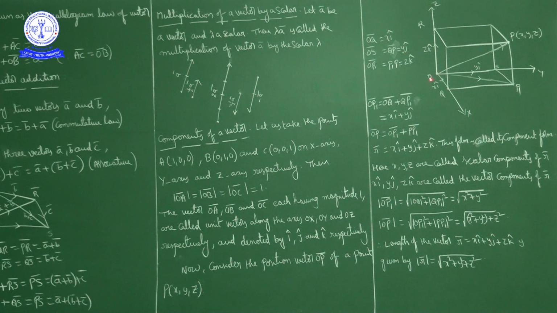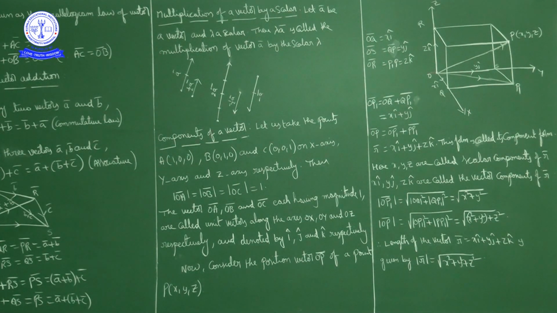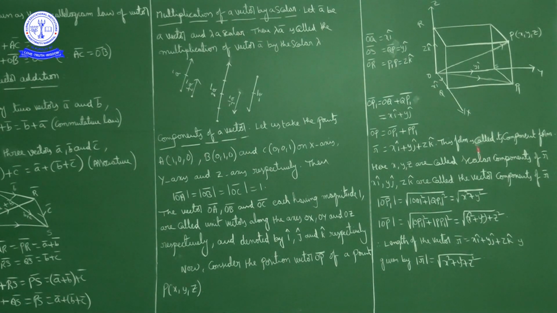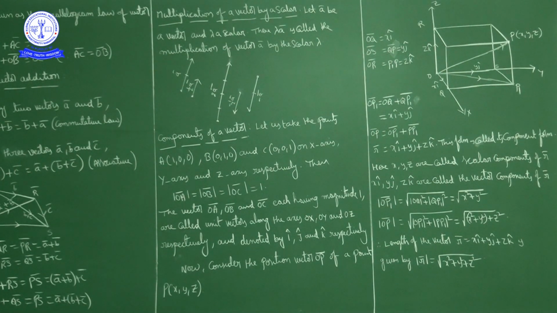Now we will calculate the magnitude of OP, the length of OP. First of all, the length of OP1. Consider OQ bar square plus QP1 bar square, under a square root, because it is a right angle triangle. OP1 is the hypotenuse of the right angle triangle OQP1. So OP1 is equal to the square root of x square plus y square.